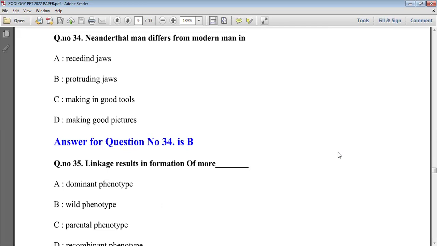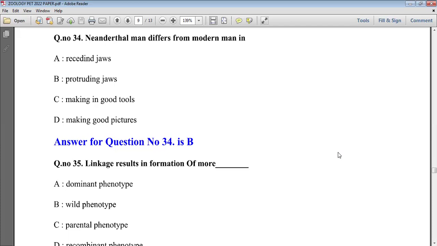Now the next question is, Neanderthal man differs from modern man in. So Neanderthal man is an evolutionary man, and we have evolved from the Neanderthal man, and we have well developed features. Cranial capacity is also well developed here. So Neanderthal man has protruding jaws.